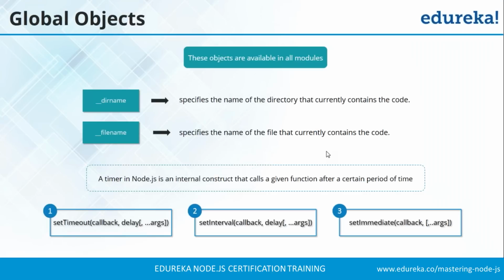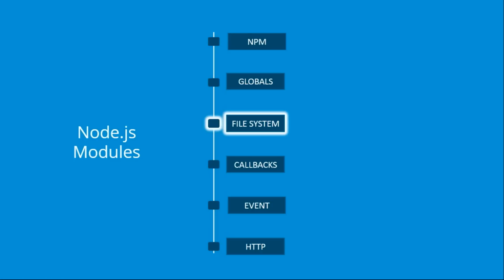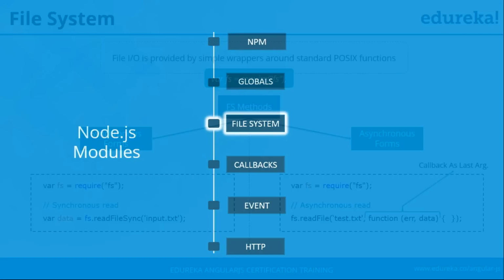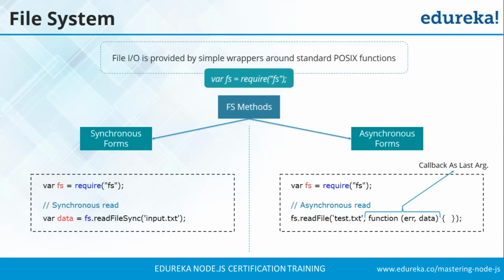So let us move to our next module, which is the file system module. This is also a very important module, guys. We just executed a part of it. As you can remember, we use the syntax var fs = require('fs'), which is used to import the file system module from your Node.js modules, and you can use it in your code. File input output is provided by simple wrappers around standard POSIX functions. For an example, you can create a file, read a file, write in a file, or open a file.